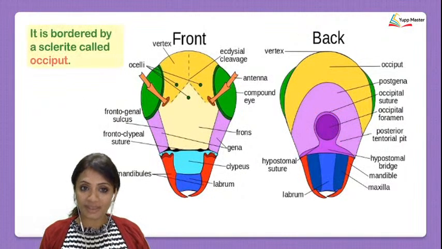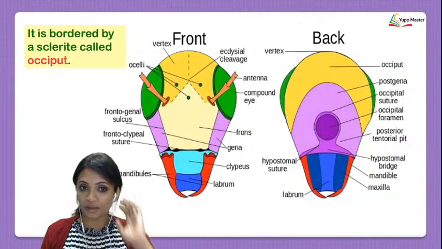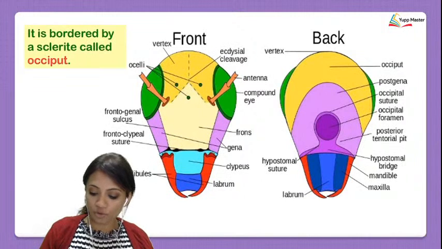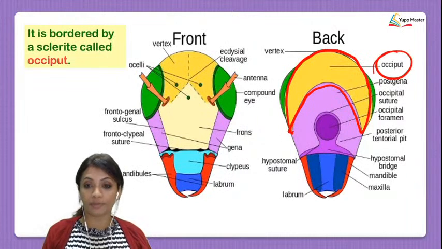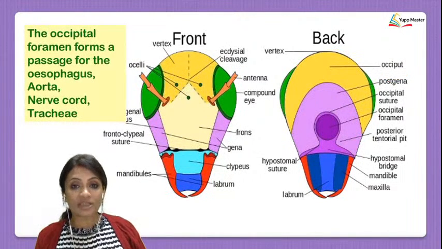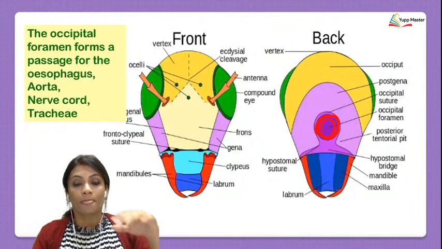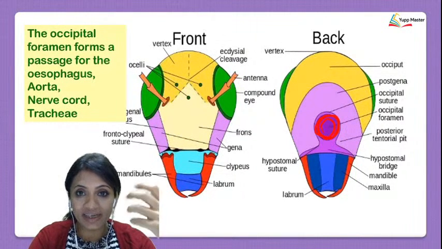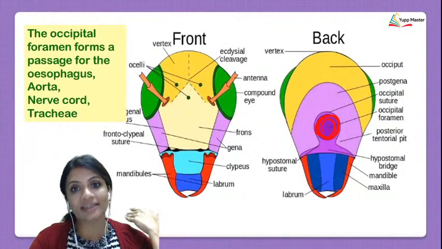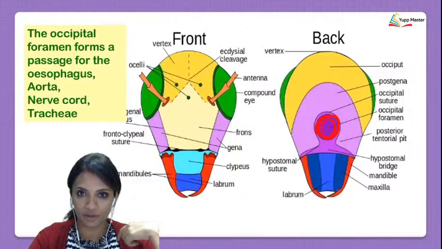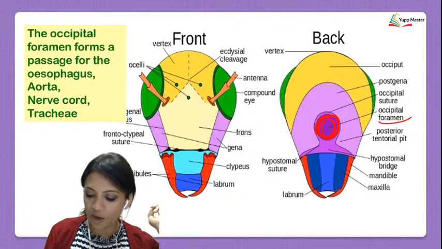Now also we see that this occipital foramen is bordered by a sclerite, and that sclerite is called the occiput. So look over here, this whole region is called the occiput. Then we also see the occipital foramen, this hole over here. It forms a passage, so this means that there are structures which begin inside the head region, and they have to pass from the head region into the thorax and the abdomen. So they have to come out of the head region, and for coming out, there has to be an opening. That opening is called the occipital foramen.